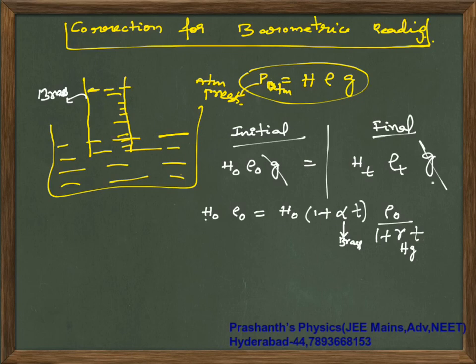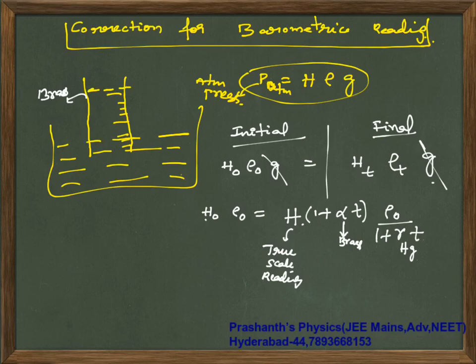Here it is not H naught, it is H; H naught is at 0, and this H is the true scale reading, times 1 plus alpha into T, which I have explained in scales.